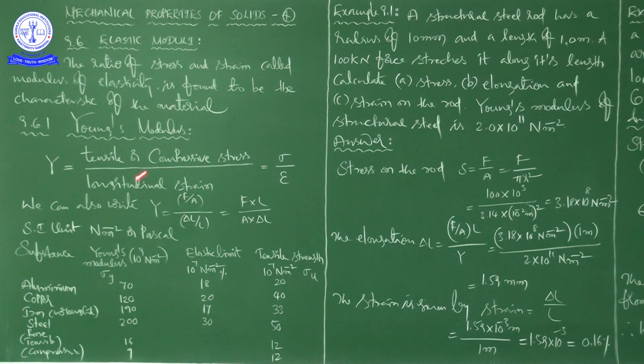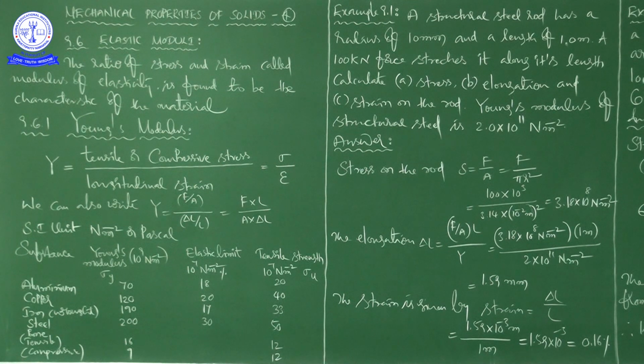Now we are going to discuss Young's modulus. Young is the name of the scientist. As we discussed in our previous class, the experimental observations show that for a given material, the magnitude of the strain produced is the same, whether the stress is tensile or compressive. I'll repeat once again: for a given material, the magnitude of the strain produced is the same, whether the stress is tensile or compressive.